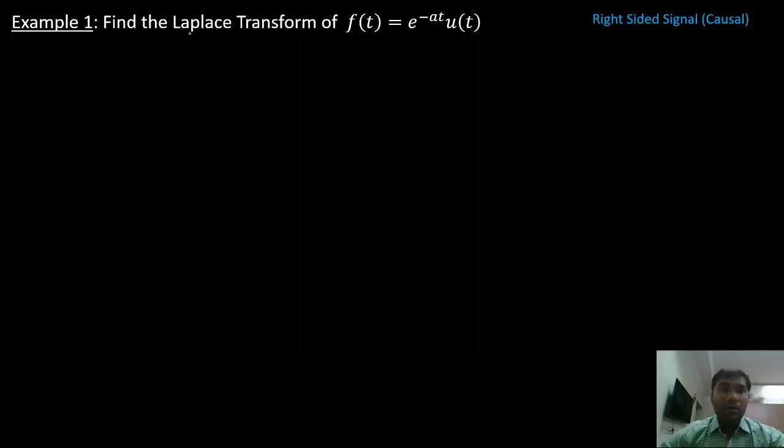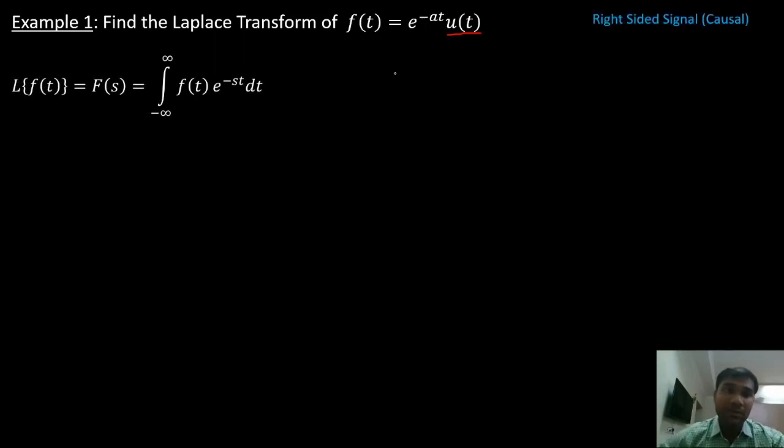Now, this example is to find the Laplace transform of f of t equals e power minus at into u of t. Since it is multiplied by u of t, my signal is going to exist only for t values of 0 to infinity. That is only for positive values of t, which means the signal is a right-sided signal. Now let me find the Laplace transform for this. What is the Laplace transform equation?